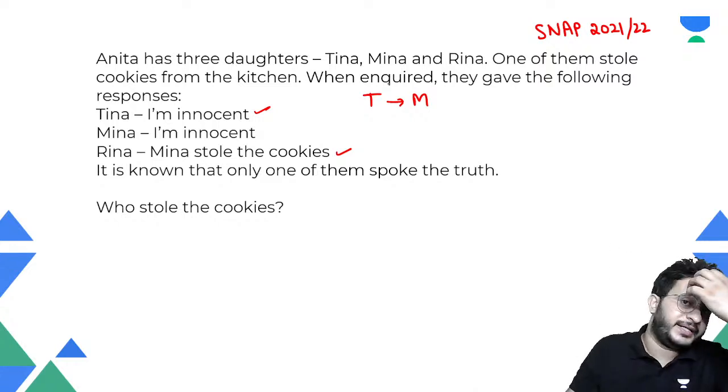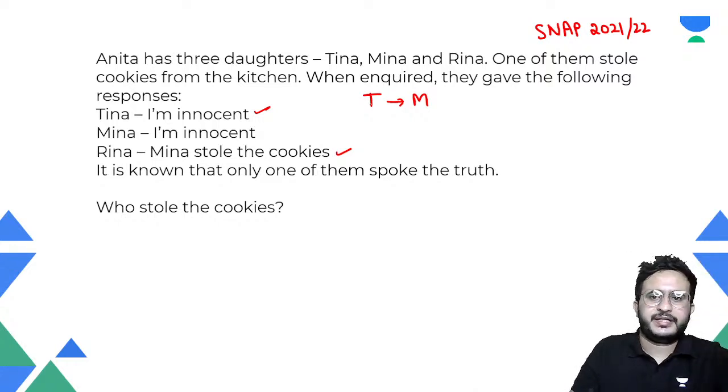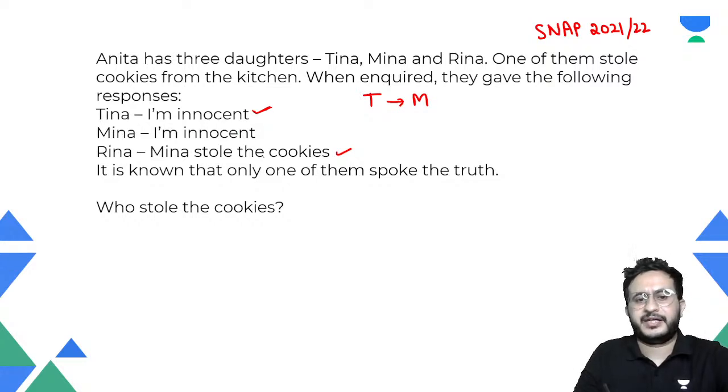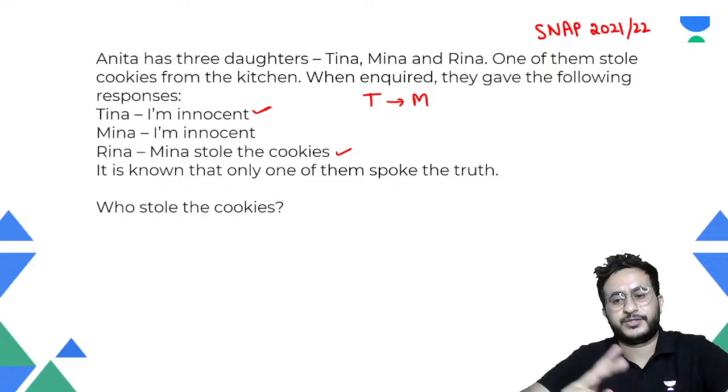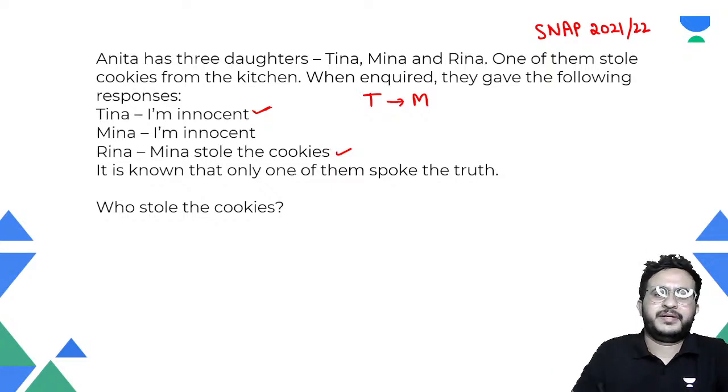If we consider that Tina is speaking the truth, and Tina is saying I am innocent. So we will consider that suppose Tina is telling the truth. So Meena cannot speak the truth, right? So Meena should be the culprit. But Reena is also saying that Meena stole the cookies. Now we cannot have two statements true. Okay, so that means that Tina is not speaking the truth.